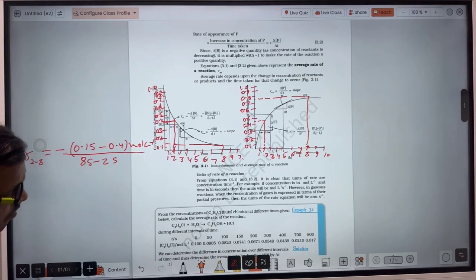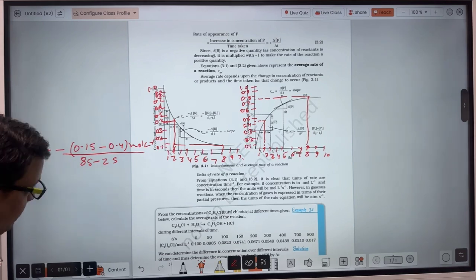So the initial concentration of product is 0.45 and the final concentration of product is 0.75.